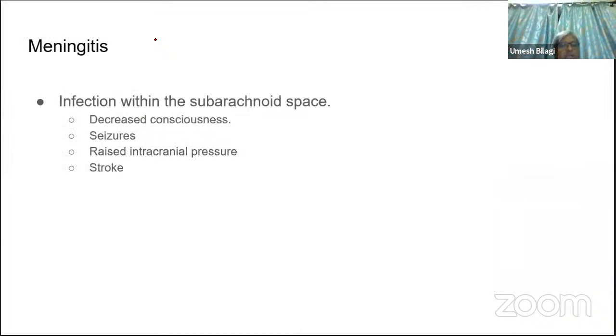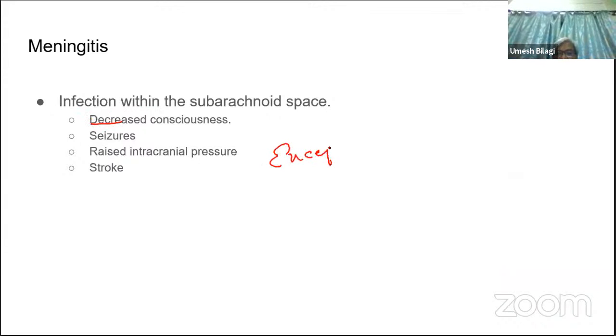Now, as far as meningitis is concerned, we'll be discussing infection as the predominant cause. So the meningitis clinical picture usually is that the patient will have decreased level of consciousness, not necessarily. Now, when I talk about decreased consciousness, I want to differentiate it from encephalitis. Can anybody tell me what is encephalitis?